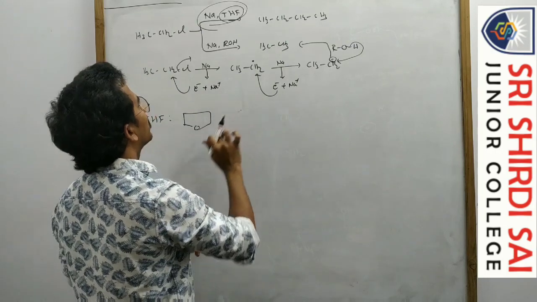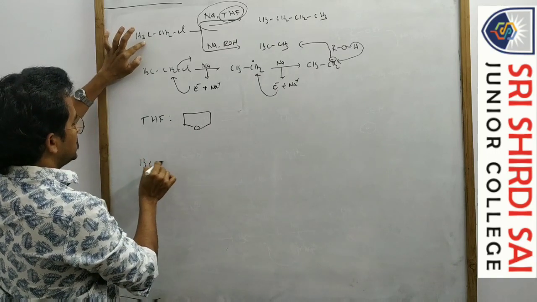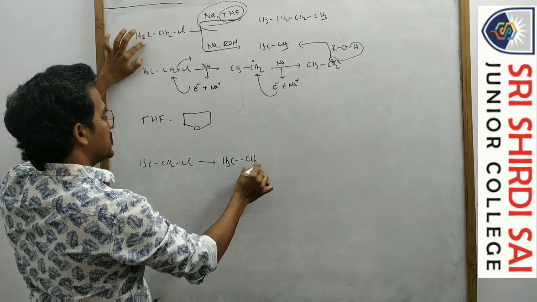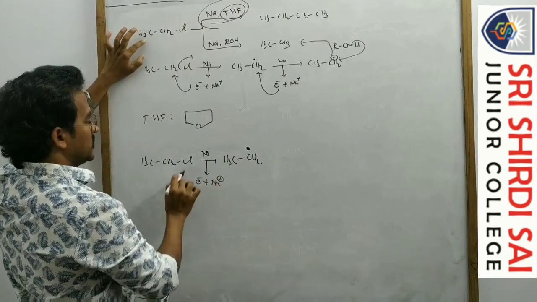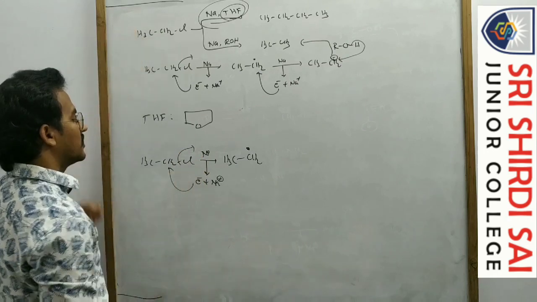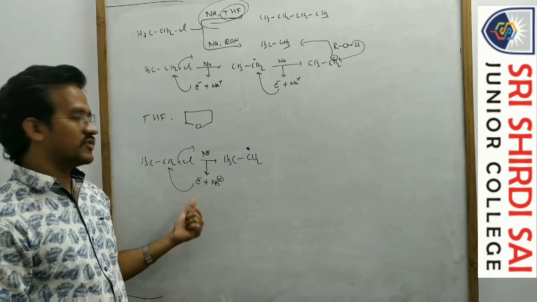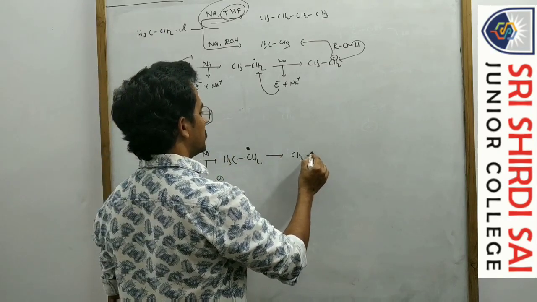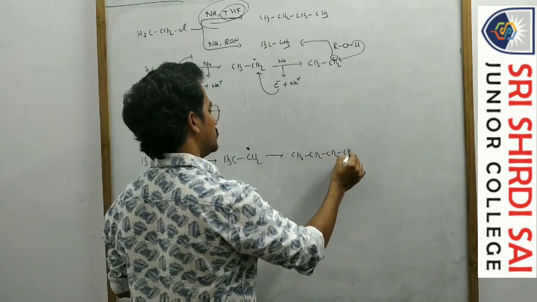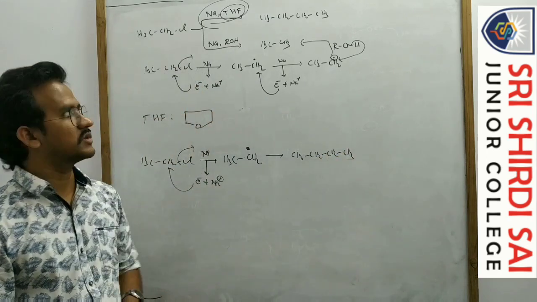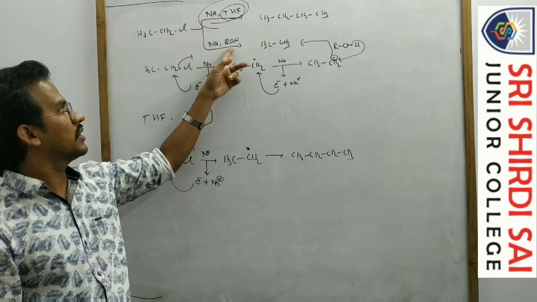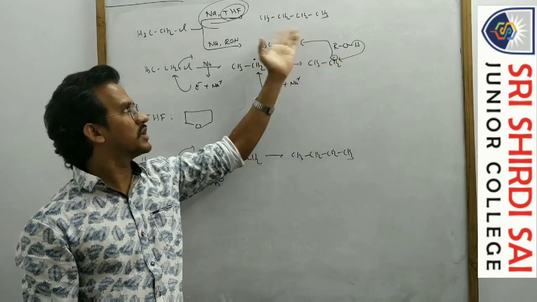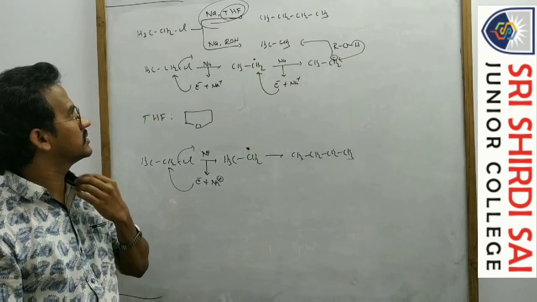Okay, two radicals are combined with each other. Here, CH3CH2Cl is converted to CH3CH2 minus plus Na plus, so a loss of Cl minus. This CH2 plus gains one electron and becomes a radical. Now two radicals are combined, so CH3CH2CH2CH3. That's it. It's a good reaction actually. Sodium in alcohol: the carbanion is converted with a proton source, so that is converted to ethane.